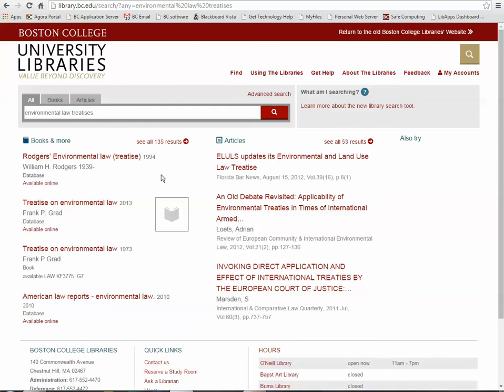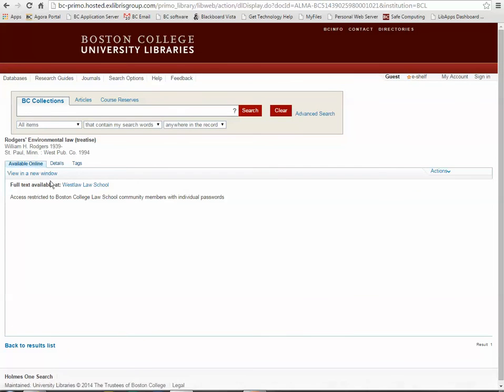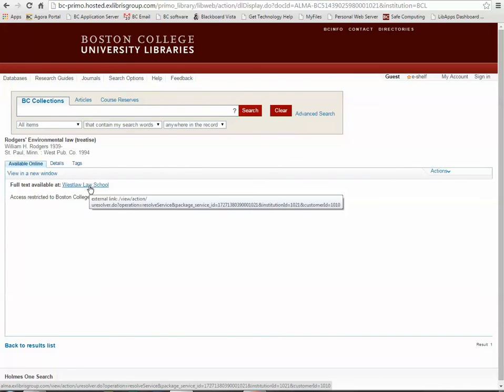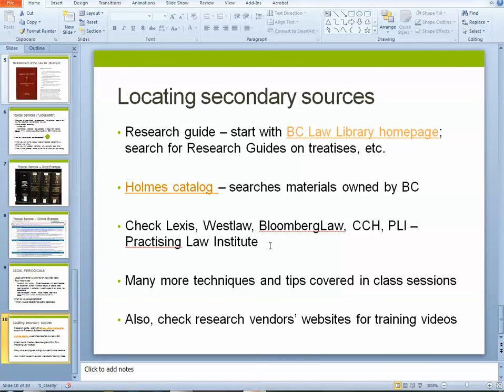And similar to the research guide, this will bring me into more specific materials. For example, if there are ALR or American law reports on environmental law, it will help me find those immediately. Don't be discouraged by this date because these are constantly updated. So I might find this particular Rogers Environmental Law Treatise, and when I go in and look at this, it tells me it's available on Westlaw, and if I looked at this available online link, it would allow me to click this and go directly into Westlaw to discover that. So I have a number of different ways I can discover my secondary sources.